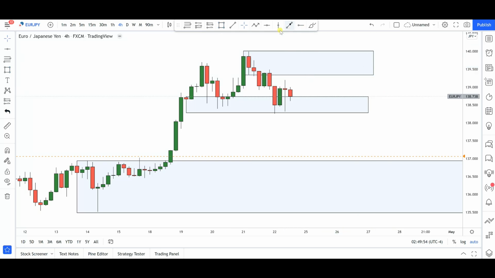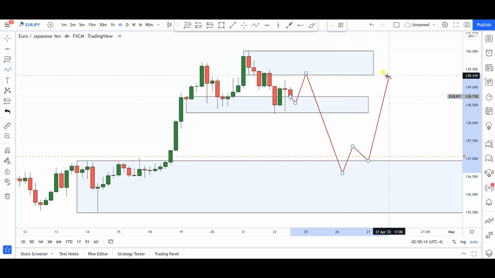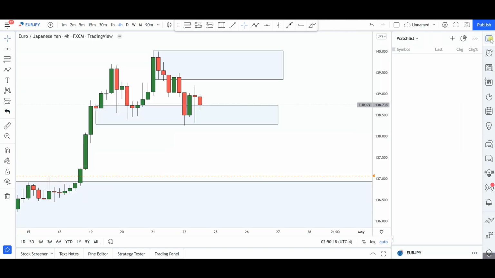All right, so possibly early next week, we might get another little push to the downside, from where the bears might come into these markets to push things to the downside again, maybe into this particular daily demand zone area that we have mapped out here. So let's see how this move is going to happen. Now, that's it for Euro Yen.